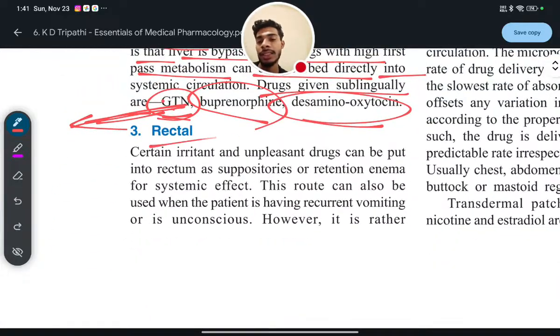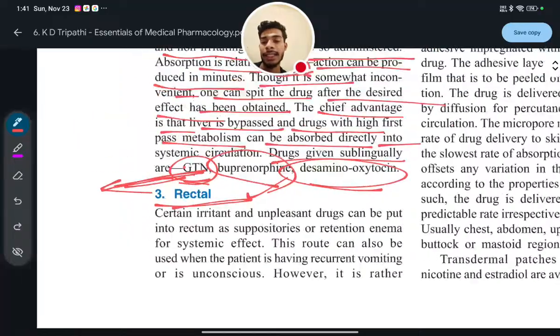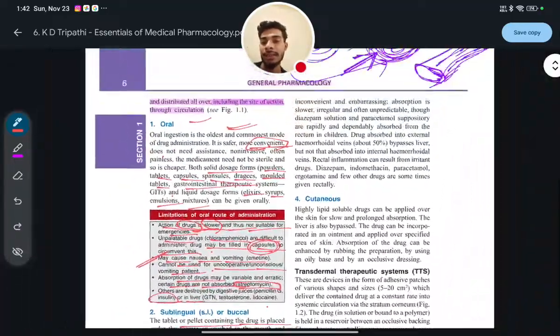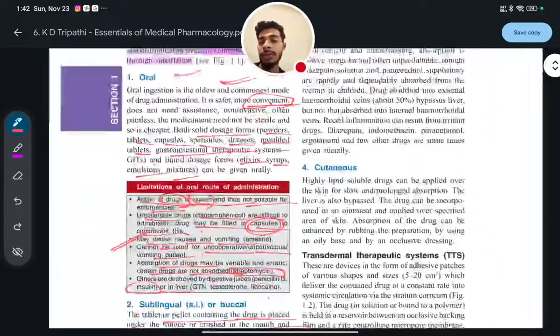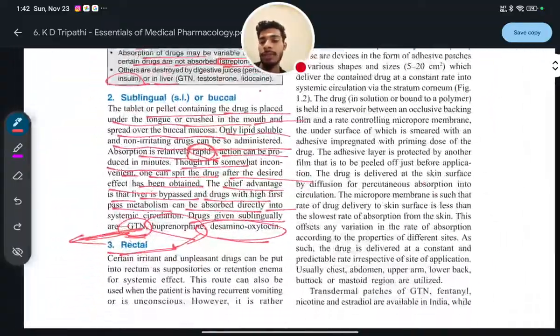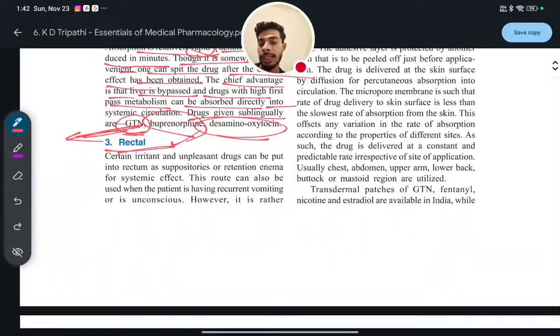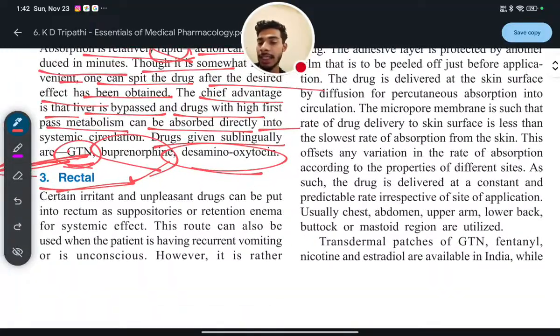Next, number 3 route is the rectal route. So what are the systemic routes? Number 1 oral route, number 2 sublingual route, number 3 rectal route. Certain irritant and unpleasant drugs can be put into the rectum as suppositories and retention enema for systemic effect.